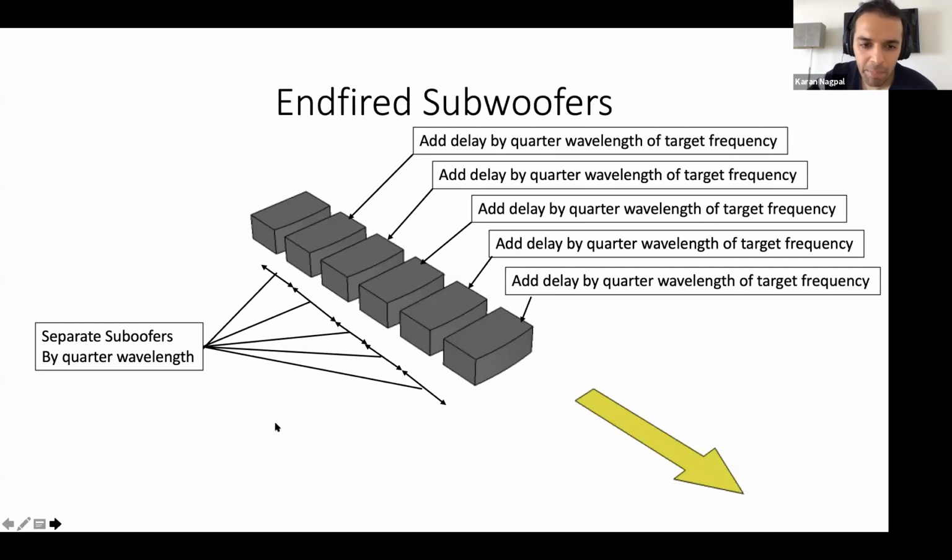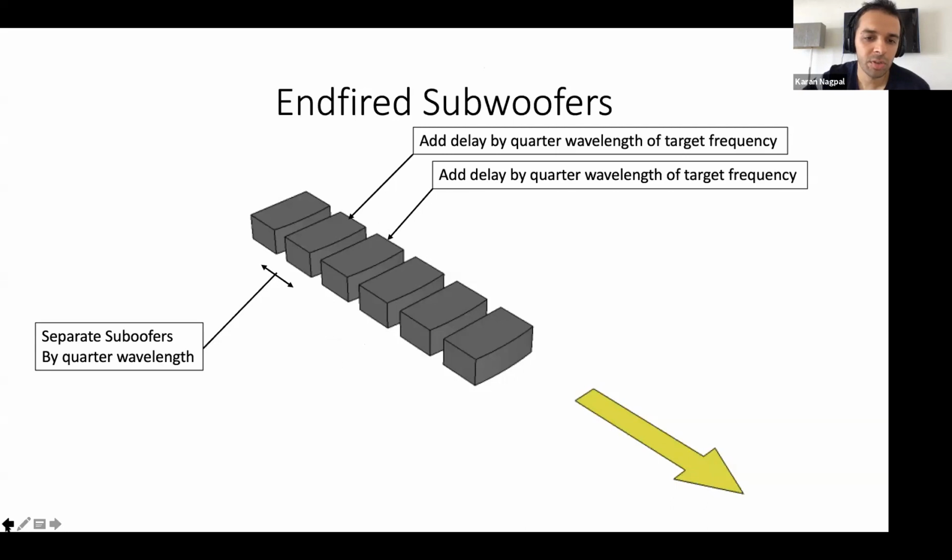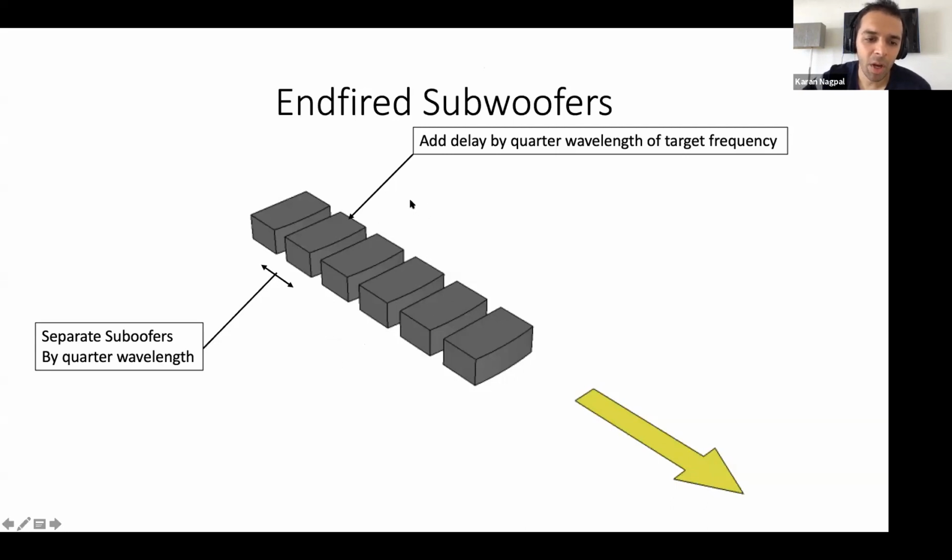So what's going to be happening is when you're adding a delay, let's just go back to just the first instance. So when you're adding a delay of quarter wavelength, so let's say 5 milliseconds, and you're separating the subwoofers by quarter wavelength, what is exactly happening is that, let me annotate this out here.